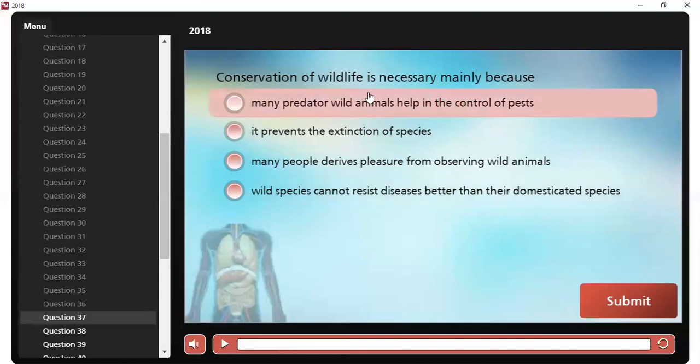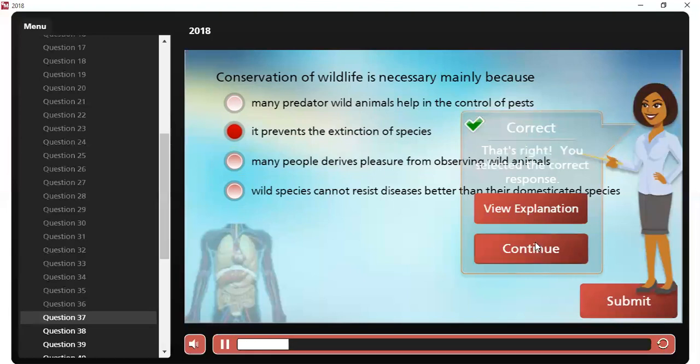Question number 37. Conservation of wildlife is necessary mainly because what? Mainly because it prevents the extinction of species. We don't want species to be extinct. If species are extinct, they no longer exist on the surface of the earth. So that is the correct answer. Okay, so question number 38.